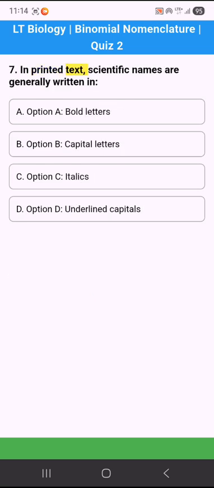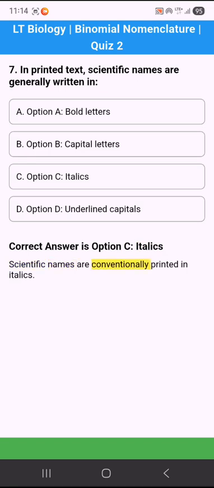7. In printed text, scientific names are generally written in Option A. Bold letters. Option B. Capital letters. Option C. Italics. Option D. Underlined capitals. Correct answer is option C. Italics. Scientific names are conventionally printed in italics.